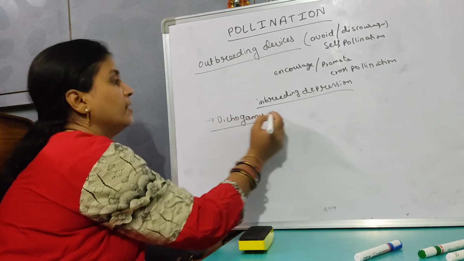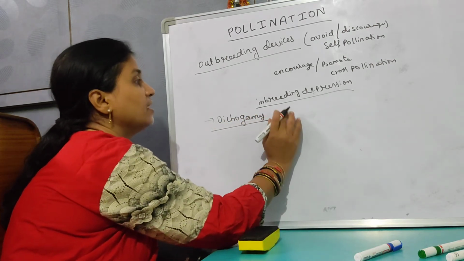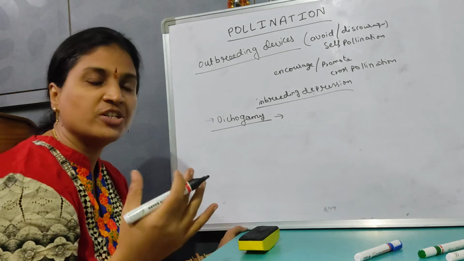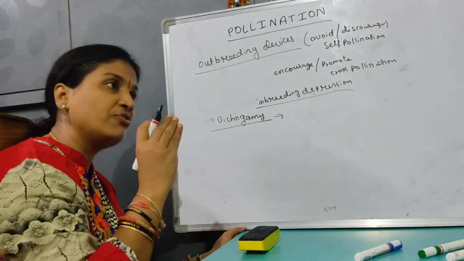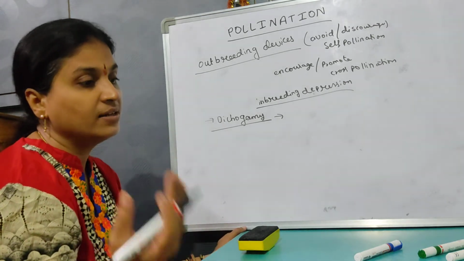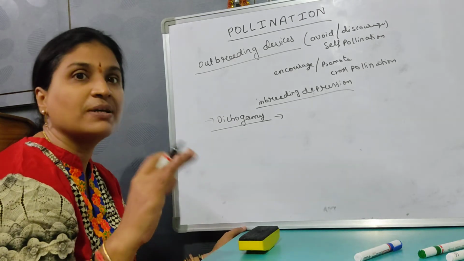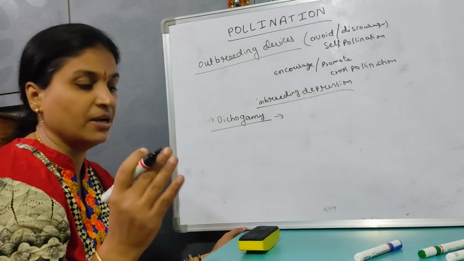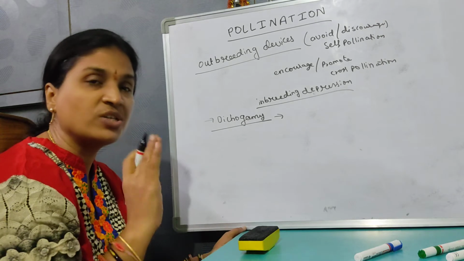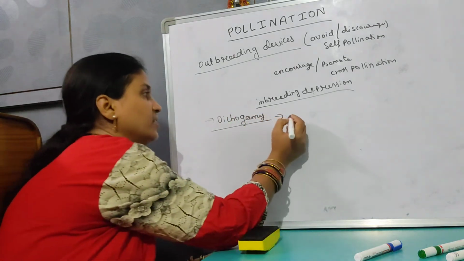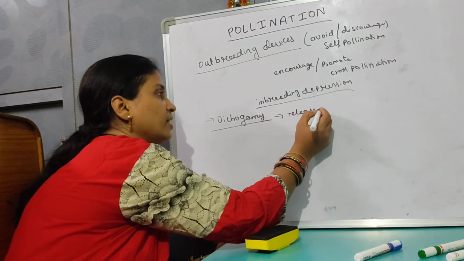Dichogamy means the maturation of the female part and the male part takes place at different times. There is no synchronization of the release of the pollen grain.